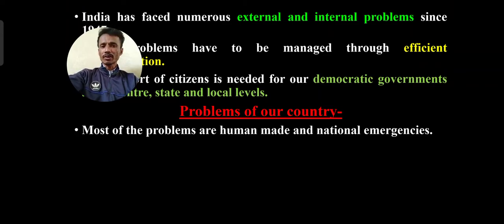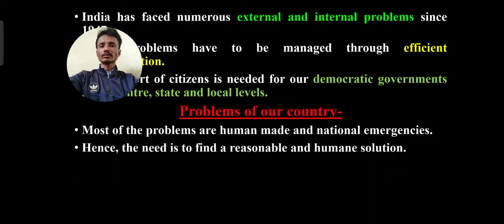So problems of our country: a few problems are human made and a few problems are national emergencies. Hence, the need is to find reasonable and human solutions. Good? One important thing is an efficient, good administration system is needed to eradicate such problems, national and human made.